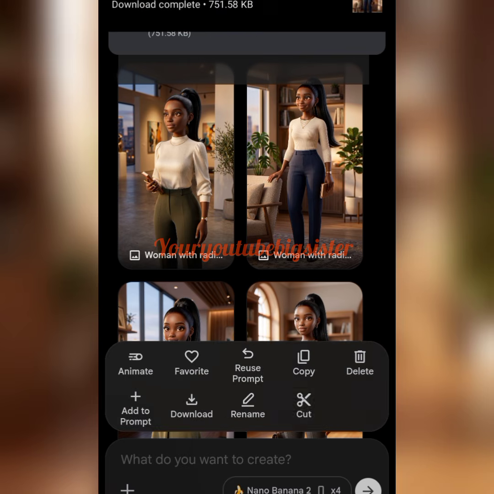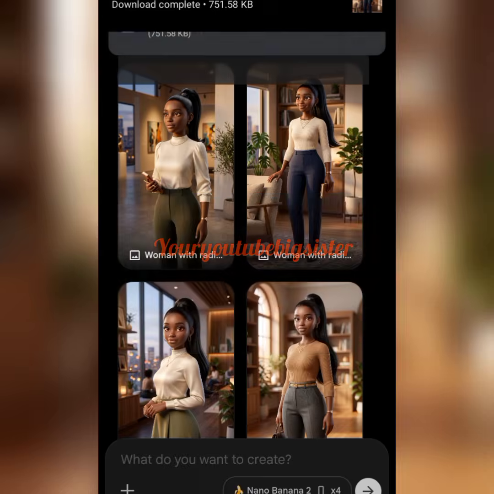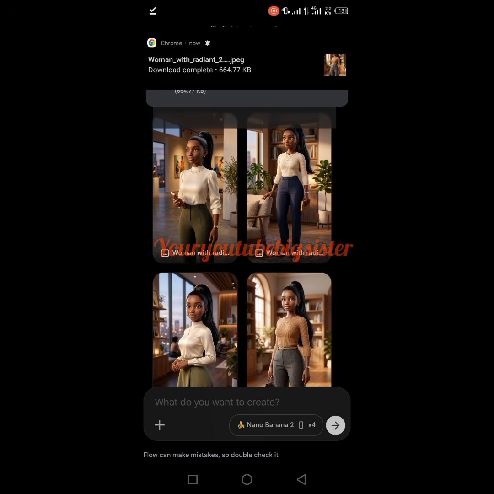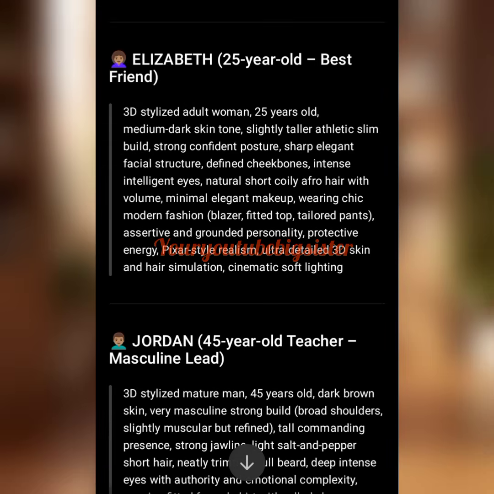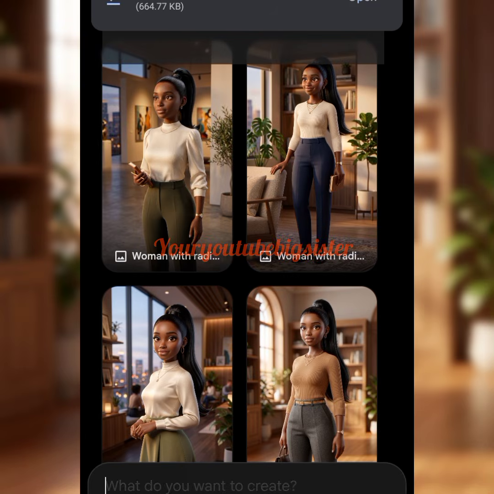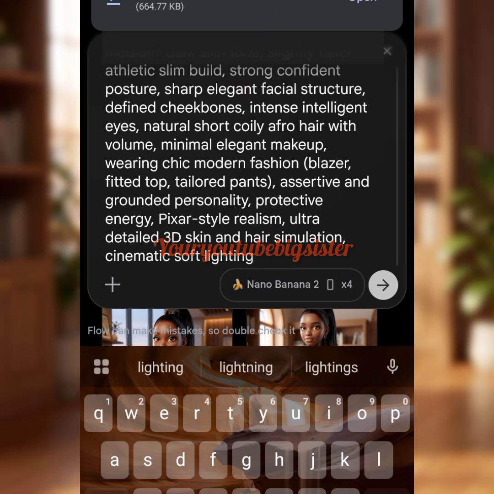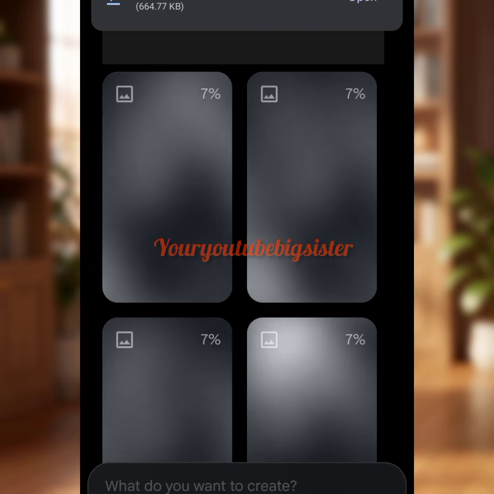Let me also download the second one. I love it. Yeah, I do. So we do the same thing for Elizabeth. We have to copy the prompt for Elizabeth and generate it. Go over to this place, then paste our prompt and allow it to generate our picture for us.